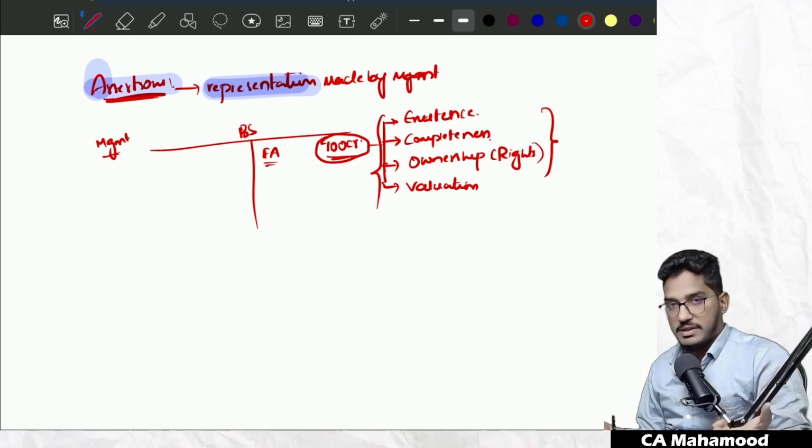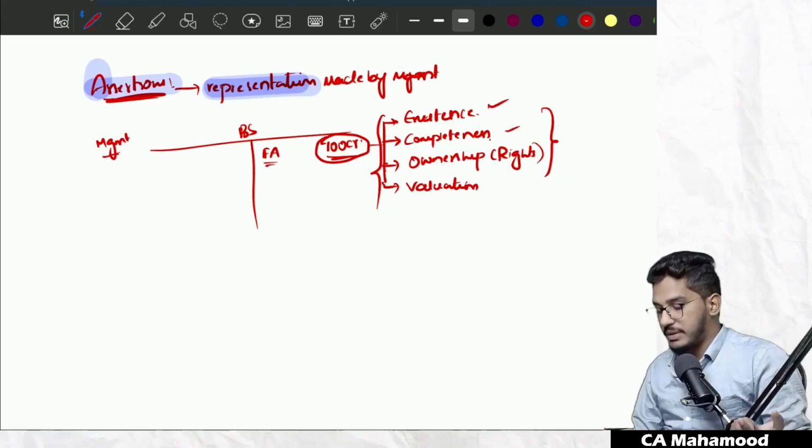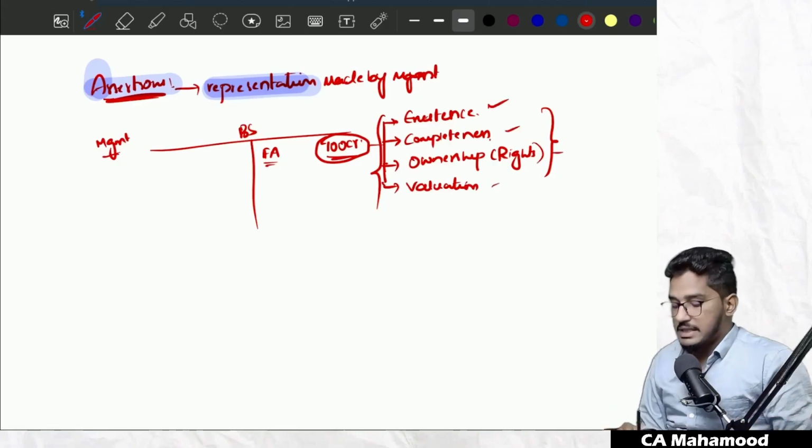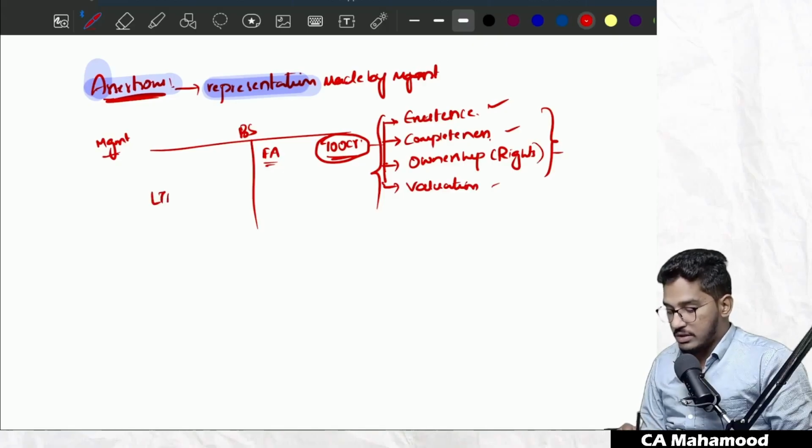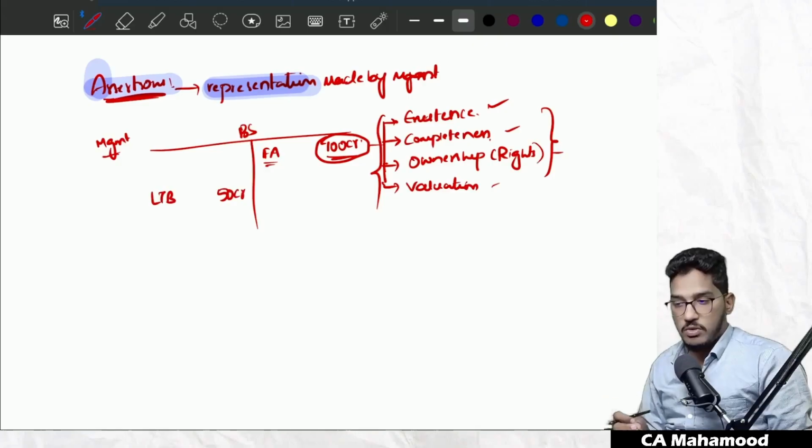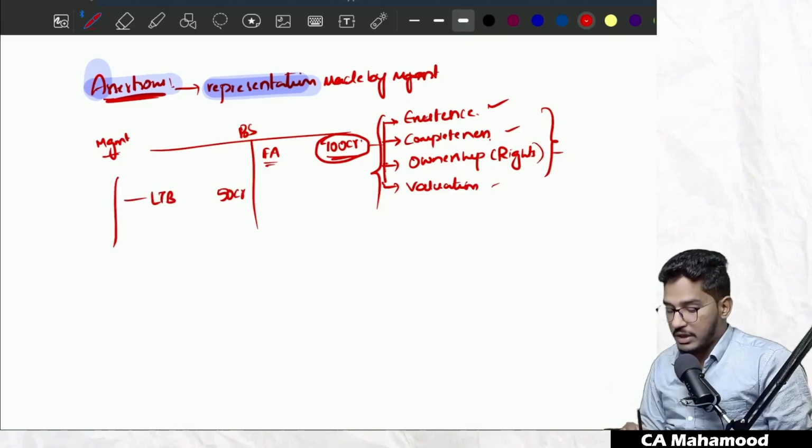So for this asset, the assertions are existence, completeness, ownership, valuation. Similarly, if you take the balance sheet, for example, on the liability side, there is a long-term borrowing. They have shown 50 crore rupees. Now the management, by showing these long-term borrowings as 50 crore rupees, here also they are trying to make a lot of representations. They are trying to convey that long-term borrowings worth 50 crore rupees are existing with the company as on the balance sheet date. They have recorded completely all the long-term borrowings.